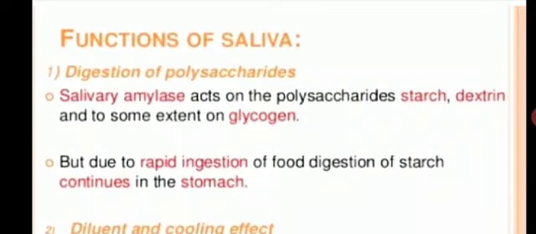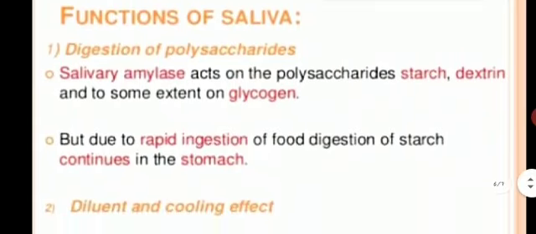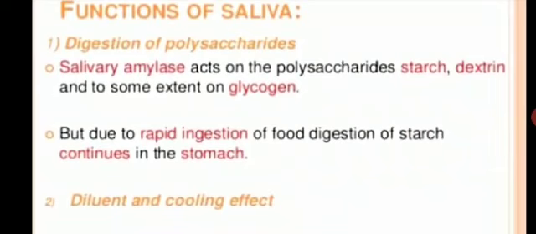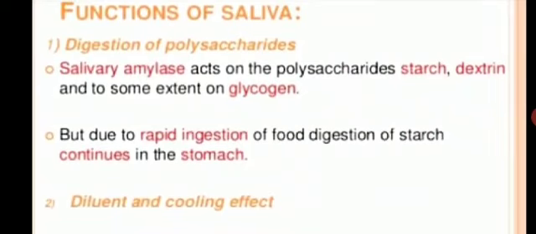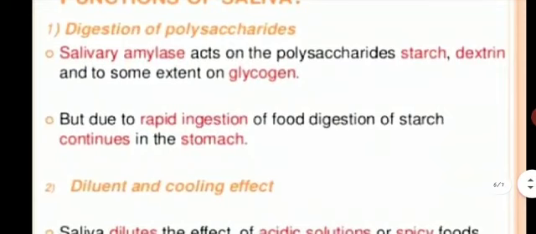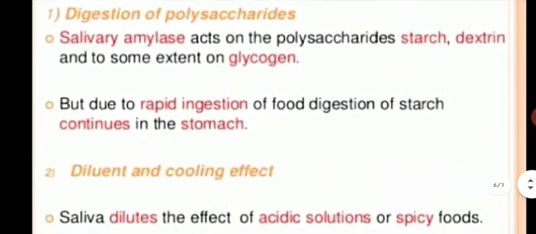Salivary amylase, an enzyme which is present in the saliva, acts on the polysaccharides. Examples of polysaccharides are starch, dextrin, and to some extent glycogen. This salivary amylase acts on these polysaccharides and helps in their digestion.